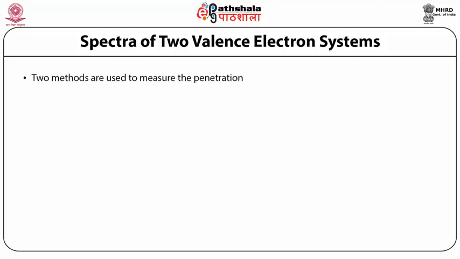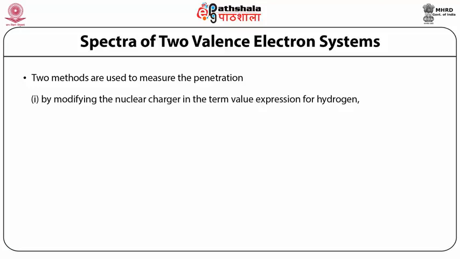Two methods are used to measure the penetration. First, by modifying the nuclear charge in the term value expression for hydrogen, and second, by modifying the principal quantum number.